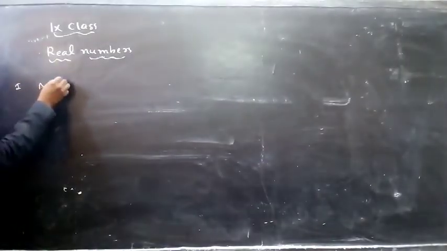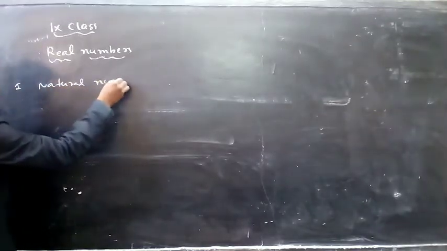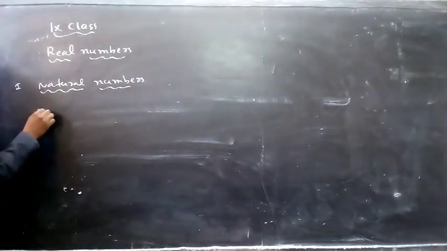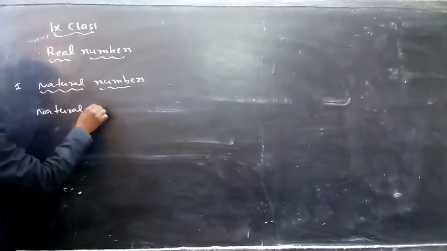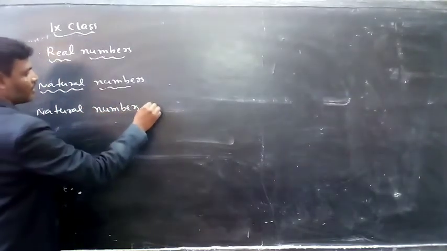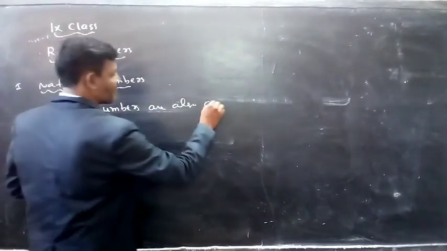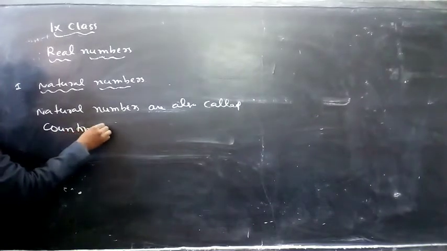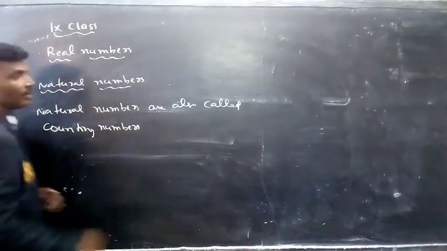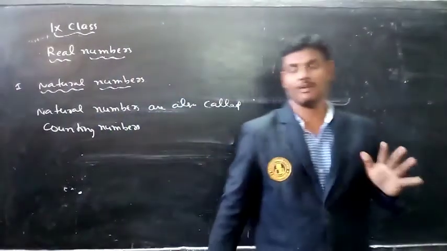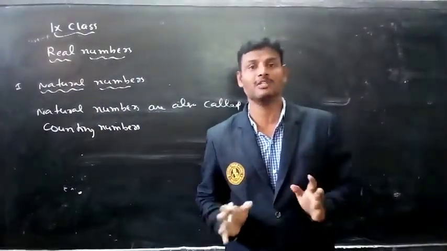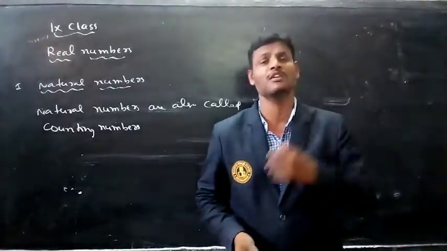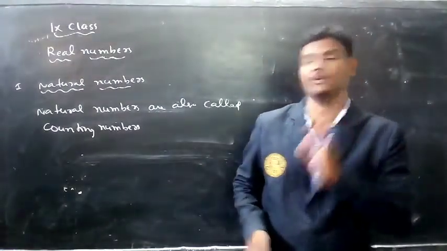First, natural numbers. Natural numbers are also called counting numbers. Why? Because generally we use natural numbers to count things: 1 pen, 2 pens, 1 chalk piece, 3 chalk pieces, 1 person, 2 persons, 10 benches. So natural numbers are also called counting numbers.